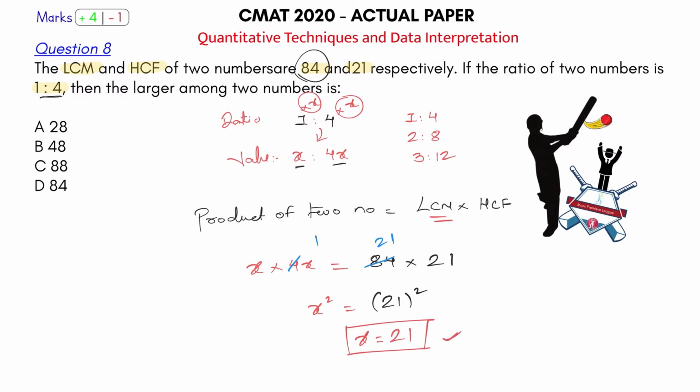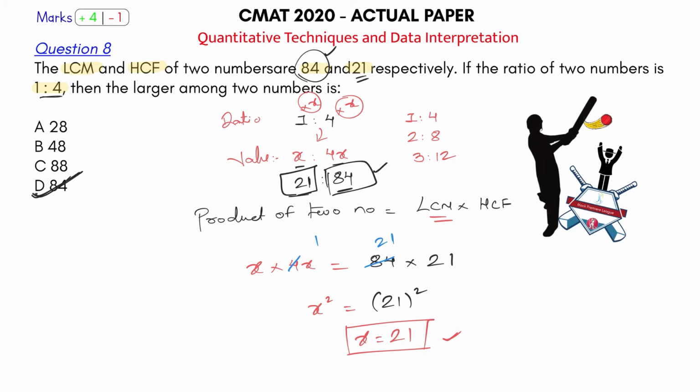But that's not what they're asking. What are they asking? The larger among the two numbers. So if x is 21, one number becomes 21 into 4, 84, and another number becomes 21. So the larger among the two numbers is 84. So these were the two numbers, 21 and 84, such that their LCM, least common multiple, is 84. 21 into 4 and 84 into 1 will give you this, and their HCF, highest common factor, is 21 into 1 and 21 into 4.